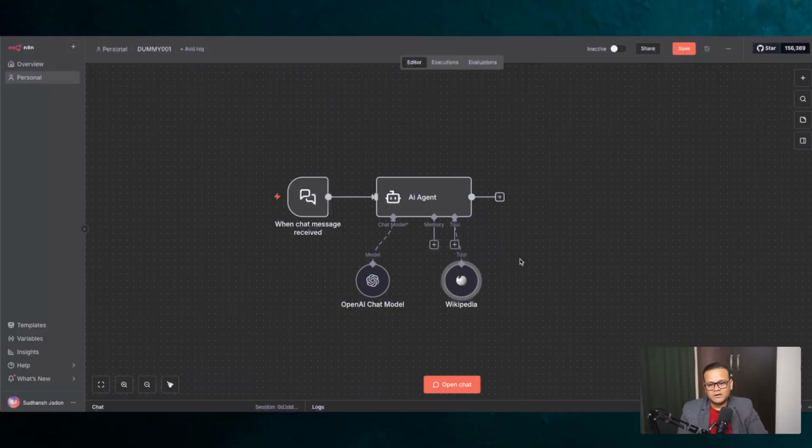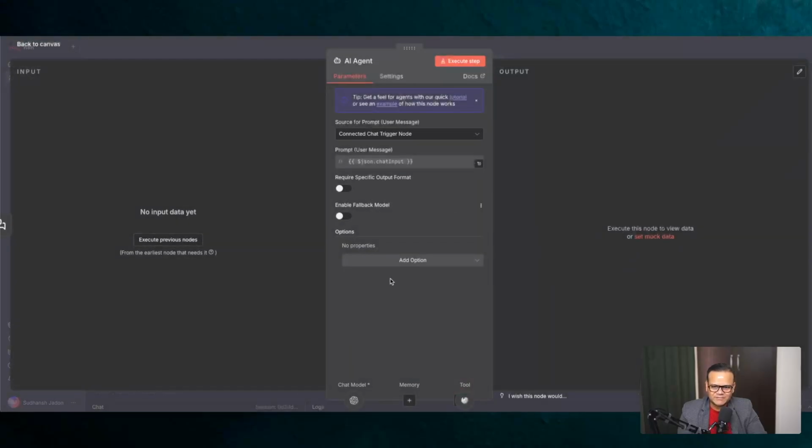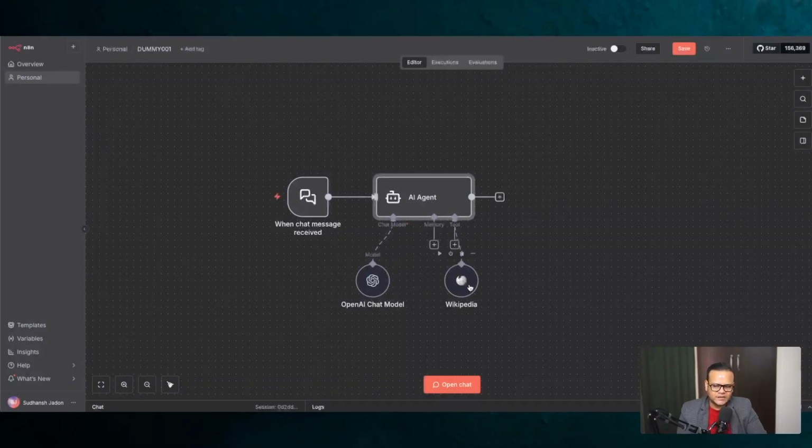You will have to play around a lot because this is just a sample of how you can start with it. But yeah, this is the most simple workflow that I can think of. So in the AI agent, I'll just give it one single option, which is a system message. It's kind of a prompt: you are a helpful assistant and use the Wikipedia tool to look for responses. The third node is this Wikipedia tool, and if there is a chat, the AI agent will look at the Wikipedia tool and then respond to the chat.